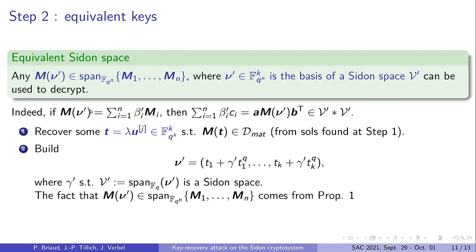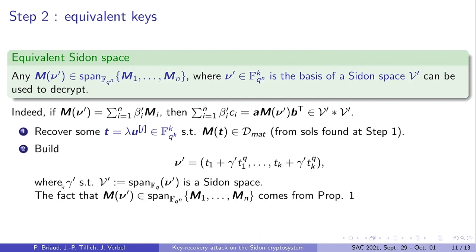So we'll start with some particular solution T of this form. T is a scalar multiple of a Frobenius iterate of U. And we have seen that such a vector T satisfies MT belongs to the DMAT. But this vector cannot be found directly after step 1, because at step 1 we don't control the shape of the solution that we get. I will go back to how to get this particular vector T a bit later on. For the moment, just consider that we have this matrix MT which lies in the mat.